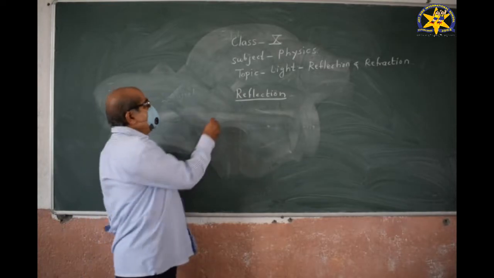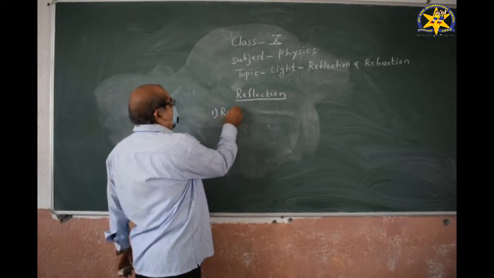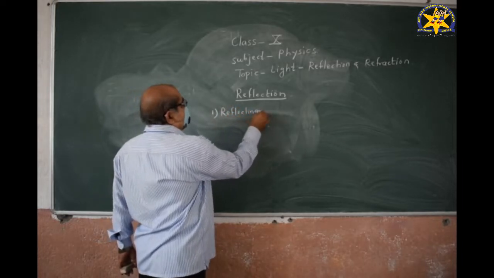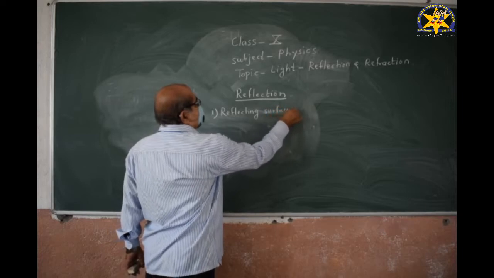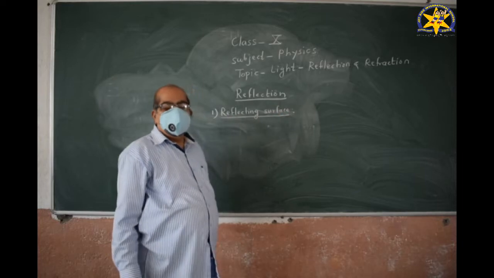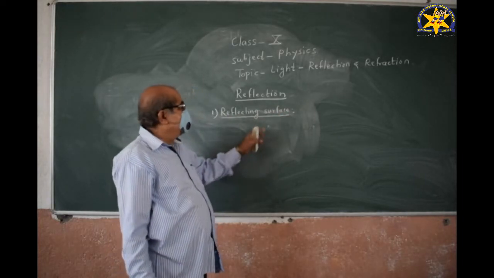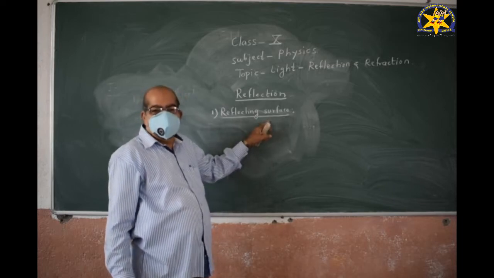The first quantity we define is the reflecting surface. What is meant by reflecting surface? A clean, smooth, polished surface is called the reflecting surface.